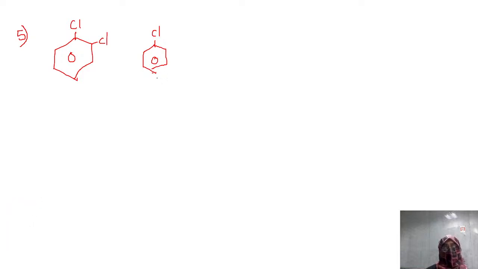Though it is inorganic chemistry, I'm giving an organic chemistry example because they're also asking the dipole moment related to organic chemistry, so we can't leave out these questions. The structure which I'm drawing is known as benzene. Benzene attached to 2 chlorines. What is changing here is that 1 chlorine is moving away, 1 is together. One more, alternate position, opposite position.